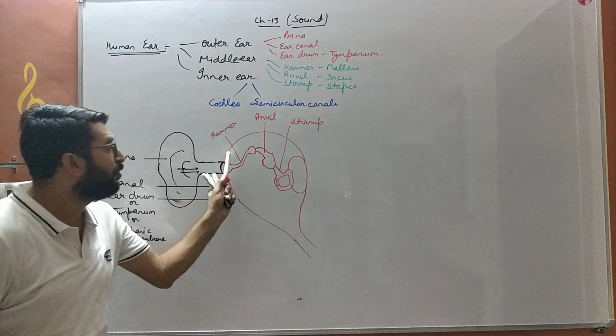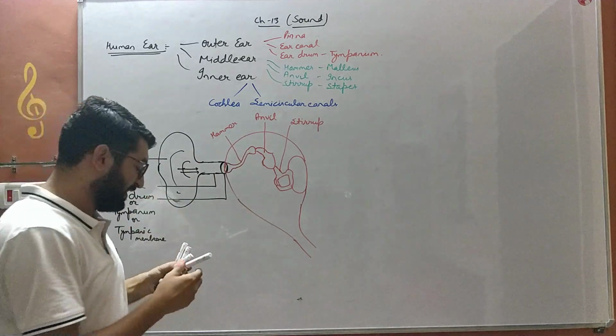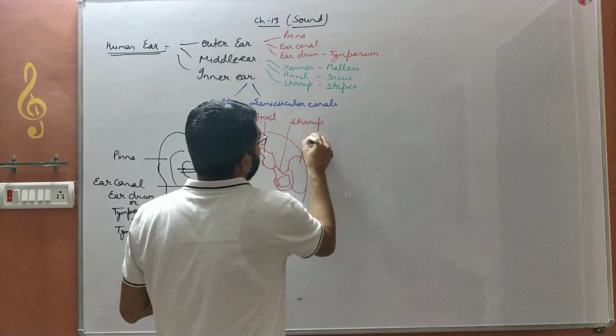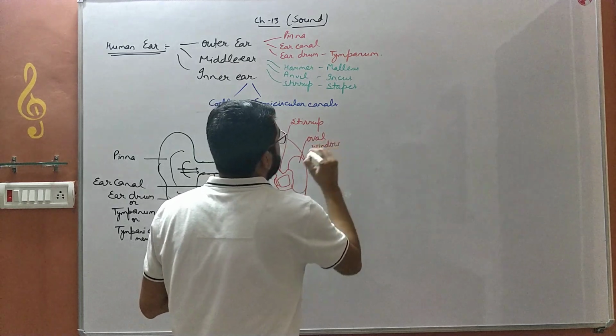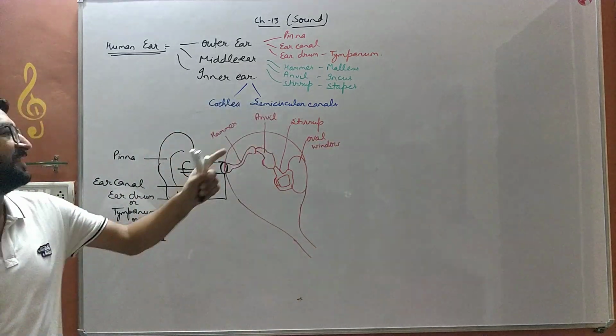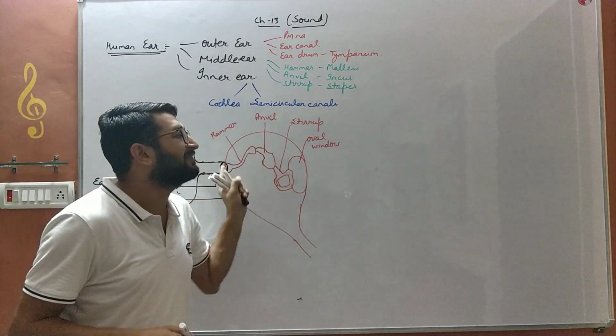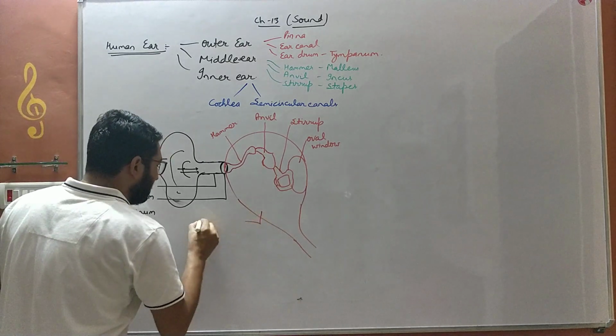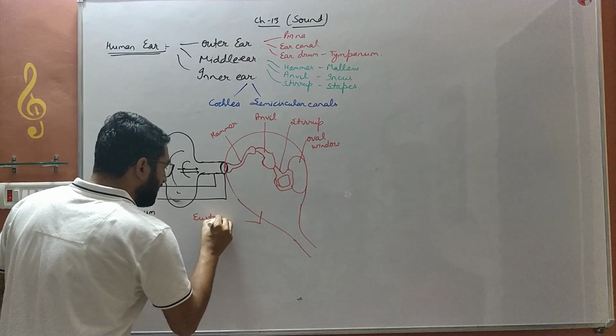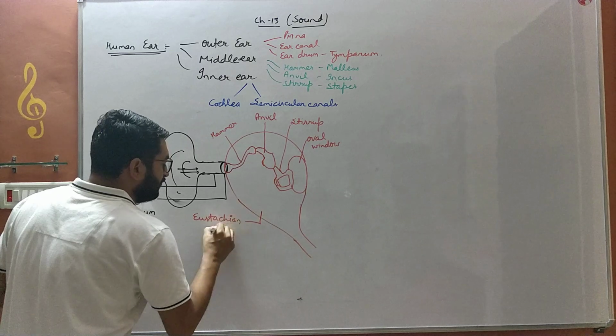So these are the three bones which amplify the sound and send it to the oval window. This oval window is a connection between the middle ear and the inner ear. This middle ear also has a tube which is known as the Eustachian tube.